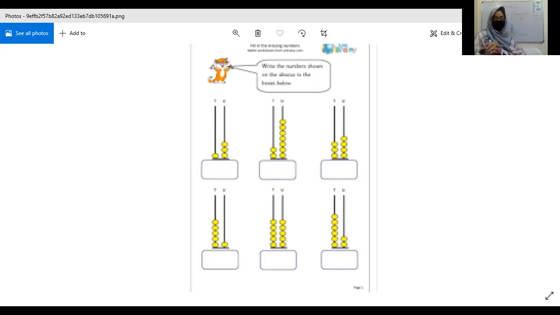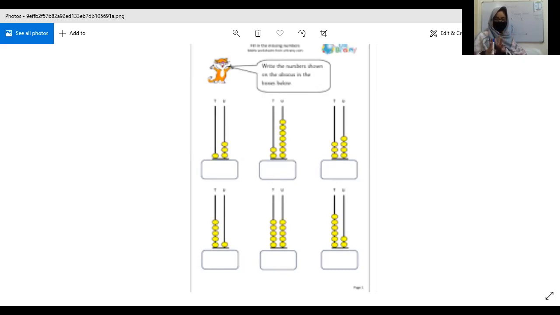How many beads are on the ones column? 1. And how many on tens? 5. Excellent, Abdullah. So the number is 51. Very well done. Okay, now let's look at the next one. Who is going to tell me this one? Yes, Sana. 1, 2, 3, 4, 5. Okay, there is something interesting about this abacus.